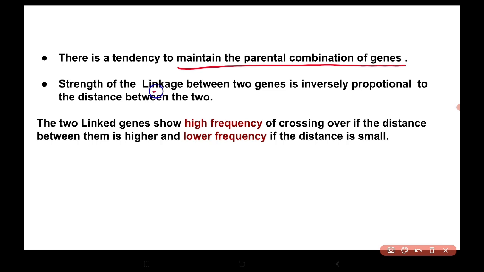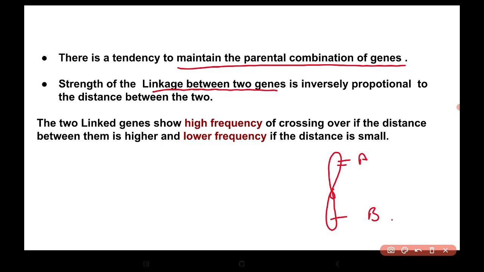The strength of the linkage between the two genes is inversely proportional to the distance between the two genes. So if the genes are very close to each other, then the strength of linkage will be more. If the distance is more, then there are chances that the two genes may not stay together.